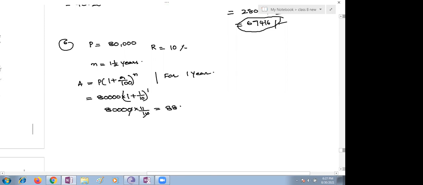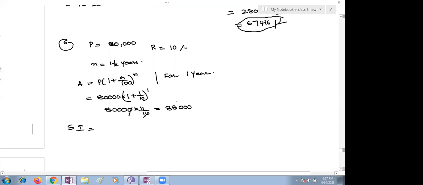88,000. Taking 88,000 as the principal, now you have to find the interest for the extra half year. For that you have to take the simple interest formula.